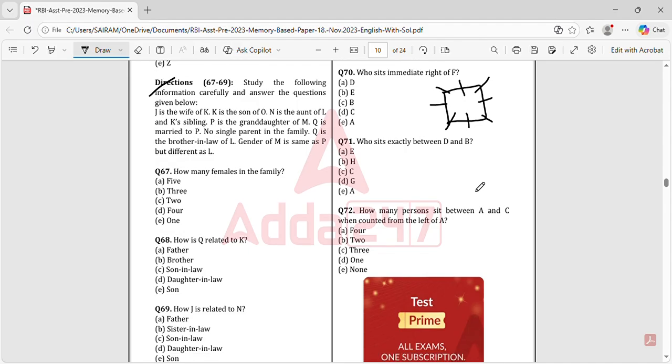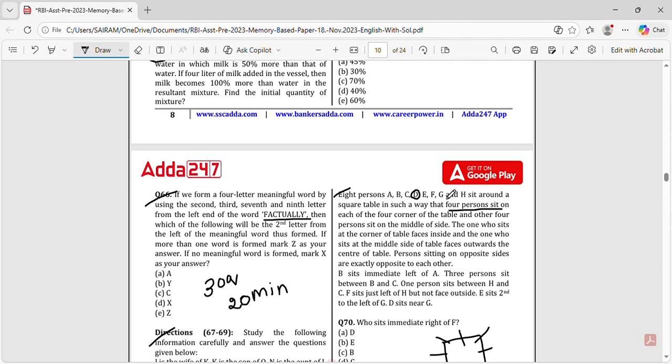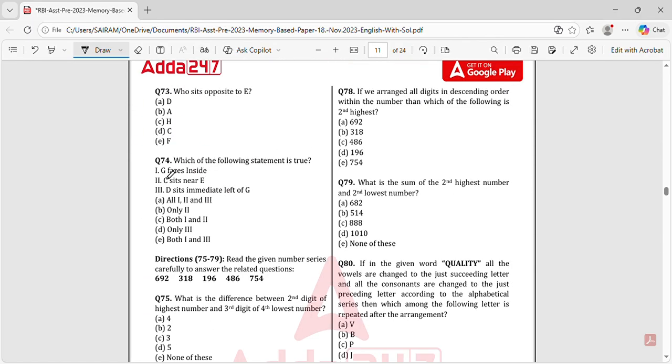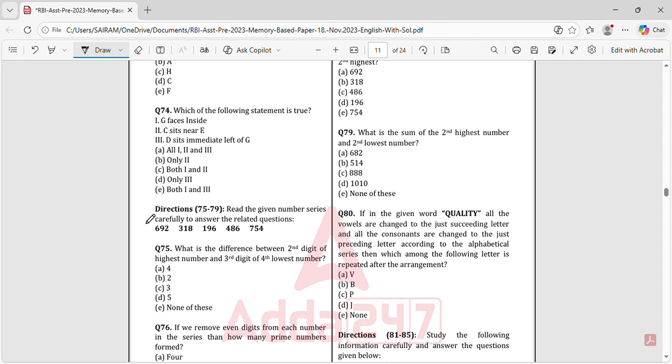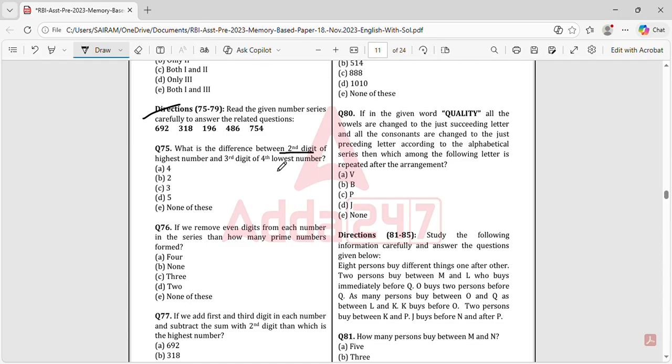Now let's move forward, this is all you have to understand and do. This takes a lot of time. How to work with it, I'll tell you in the later stages, because if I tell it now it takes time. Here the numbers are given, and they ask for the difference between the second digit of the highest number and the third digit of the fourth lowest number. Don't get confused. Among these values, this is the first highest, second highest is this, third highest is this, fourth highest is this, and fifth highest is this.